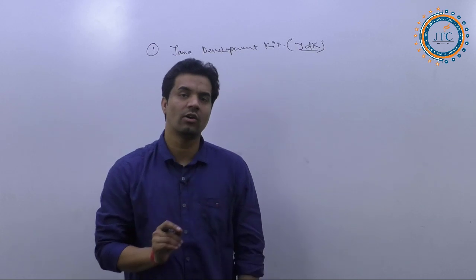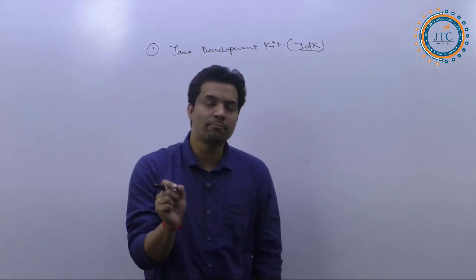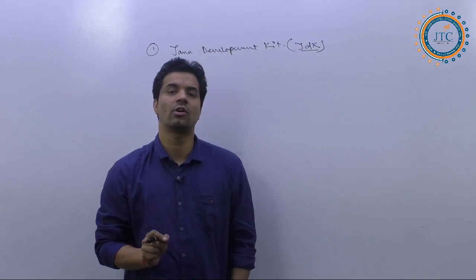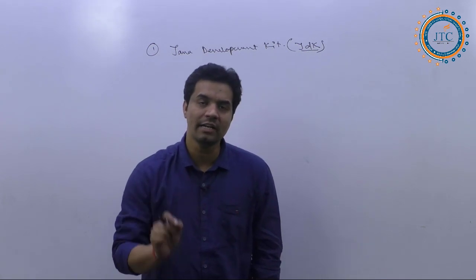That is why we call it a Java Development Kit.